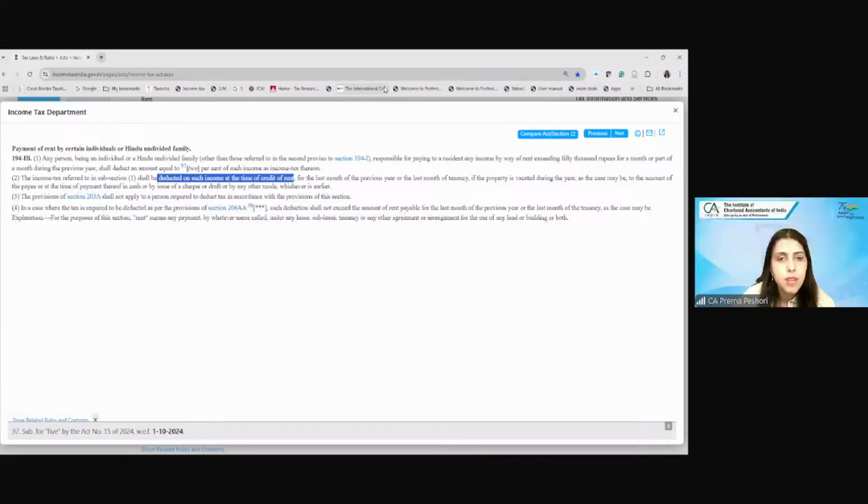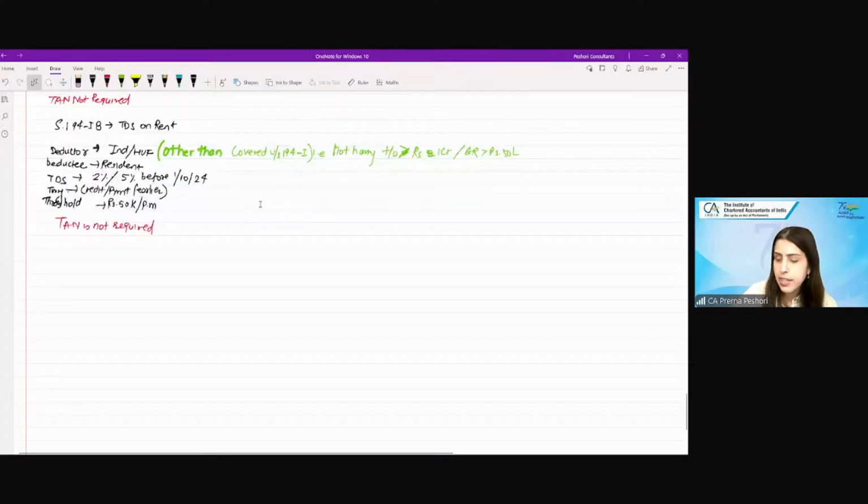Clear. Now, this last point: in a case where the tax is required to be deducted as per provisions of section 206AA, such deduction shall not exceed the amount of rent payable for the last month of tenancy. So you can just write this point, we will discuss it at the end.